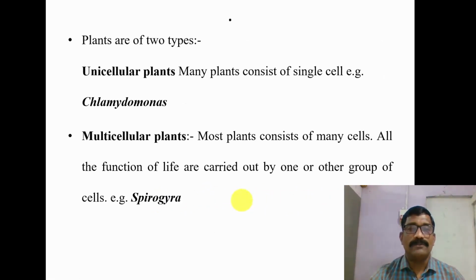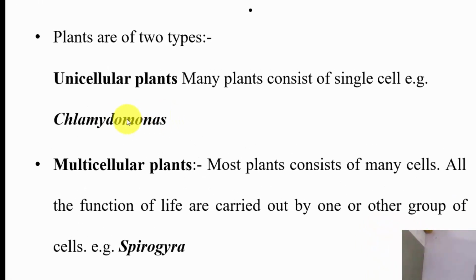Plants are of two types. The first one is unicellular plants. Many plants consist of a single cell. For example, Chlamydomonas, which is single celled, or Anacystis, Chlorococcus. These are some examples of unicellular plants. In these plants, all the vital functions are carried out by the single cell. This type is known as acellular.